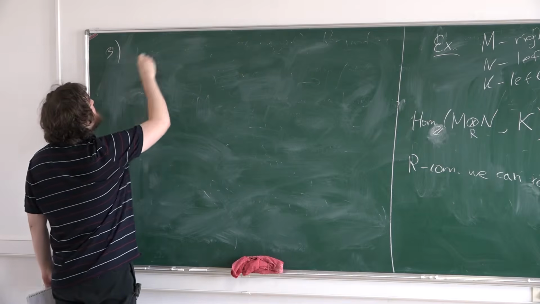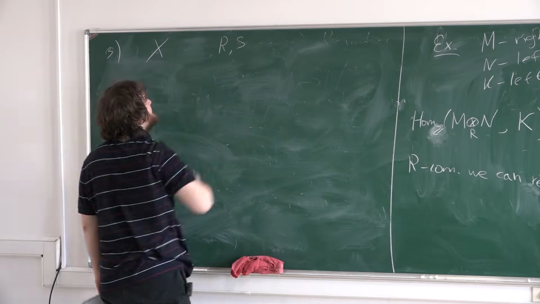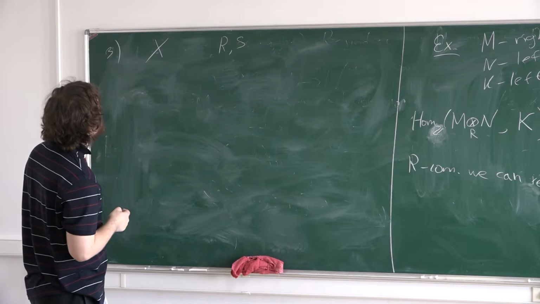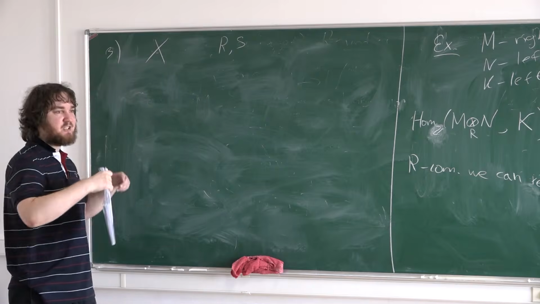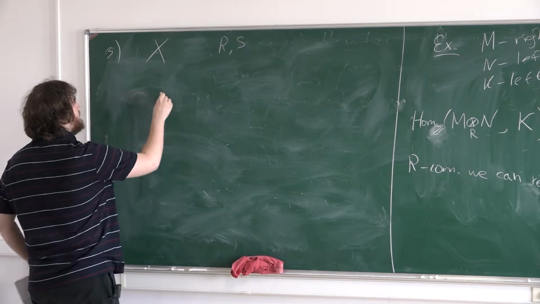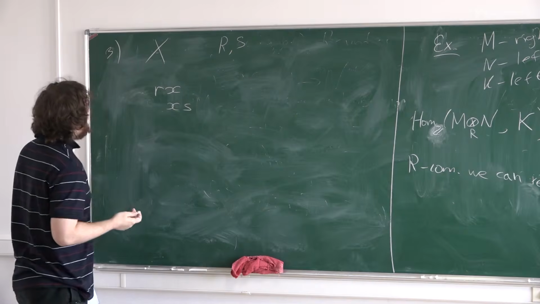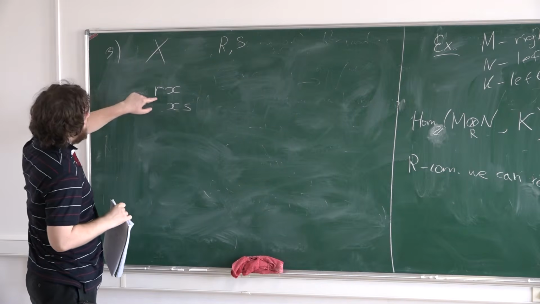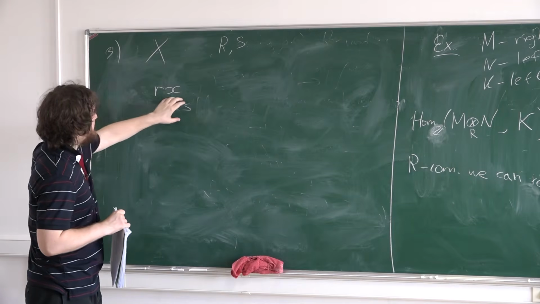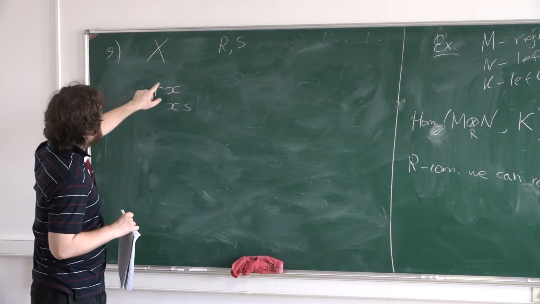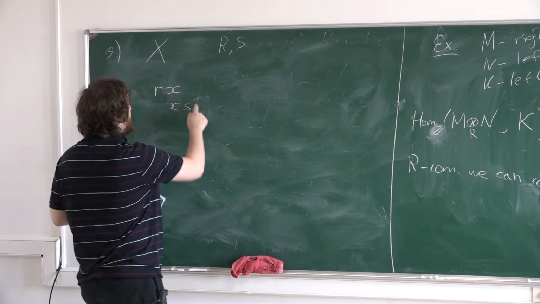We have some abelian group X, and we have two rings, R and S. You have left multiplication by the elements of R and right multiplication by the elements of S. This multiplication satisfies the properties of a left module structure, and this satisfies the properties of a right module structure. So this is a left R-module and a right S-module, and these two multiplications commute.